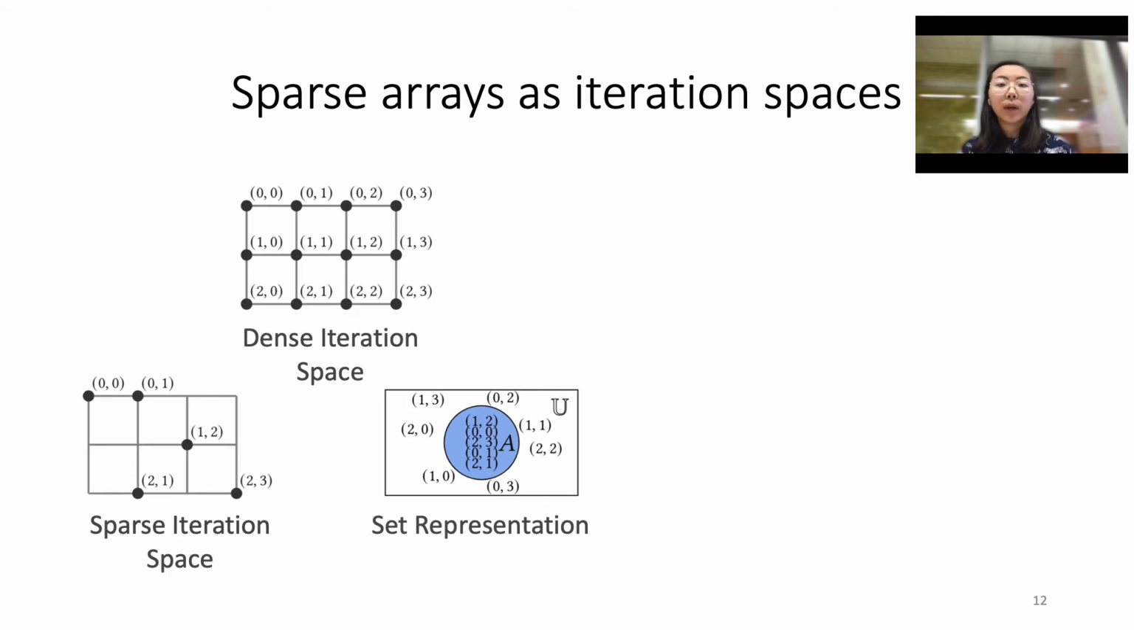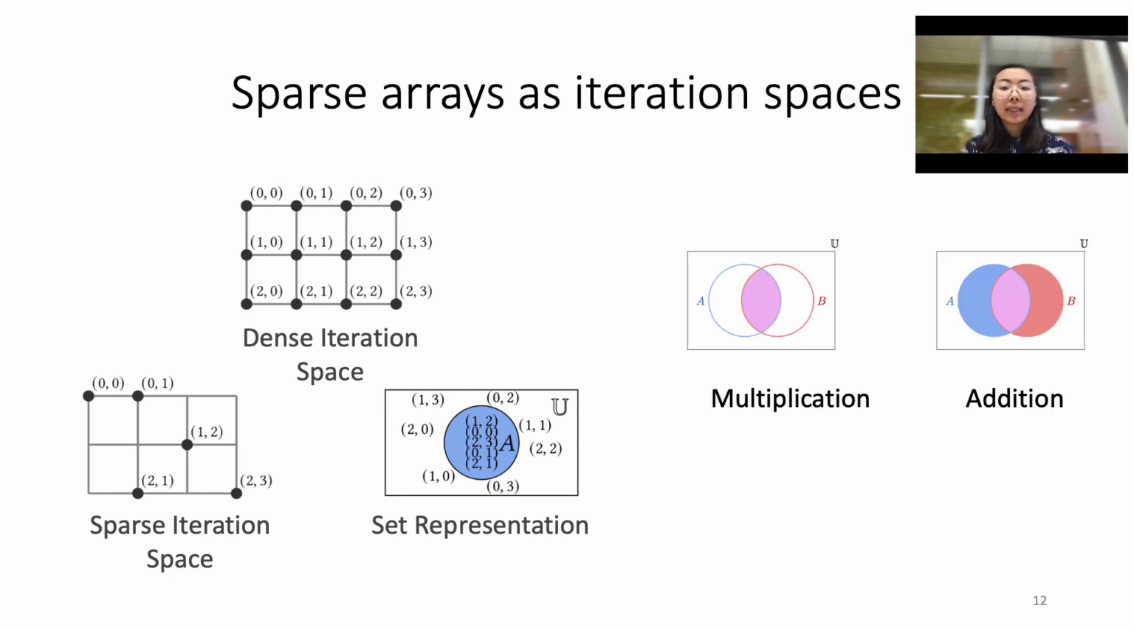Additionally, a sparse iteration space can be thought of as a set because every point that is explicitly defined lies within the set of this matrix, and every point that is an inferred fill value lies outside of the set. This leads us to prior work on sparse tensor algebra, which allows for multiplication and addition. Multiplication can be considered an intersection of two sets, and addition can now be considered the union of two sets.